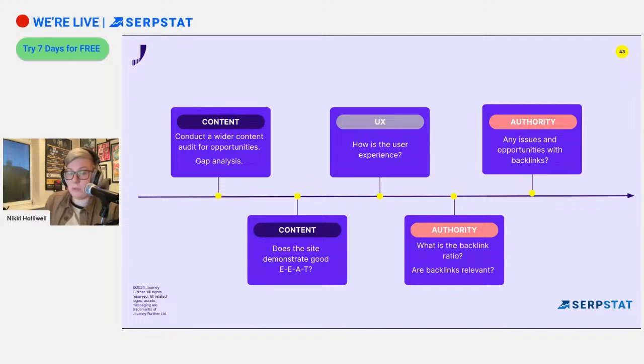Authority. We've talked about the number of backlinks that we have to our websites, but I also like to look at the backlink ratio, and I think this is a really useful one because it shows us, okay, we've got 1,000 backlinks. That's great. How many domains is that coming from? Oh, it's only two domains. So you've got 500 links from one website and 500 links from another. Well, that's not very good, is it? It's not a good spread of links.